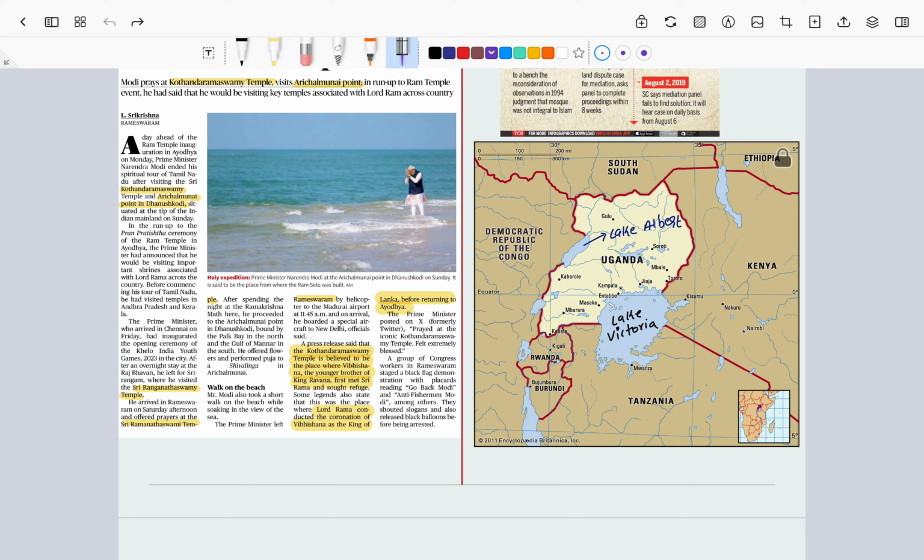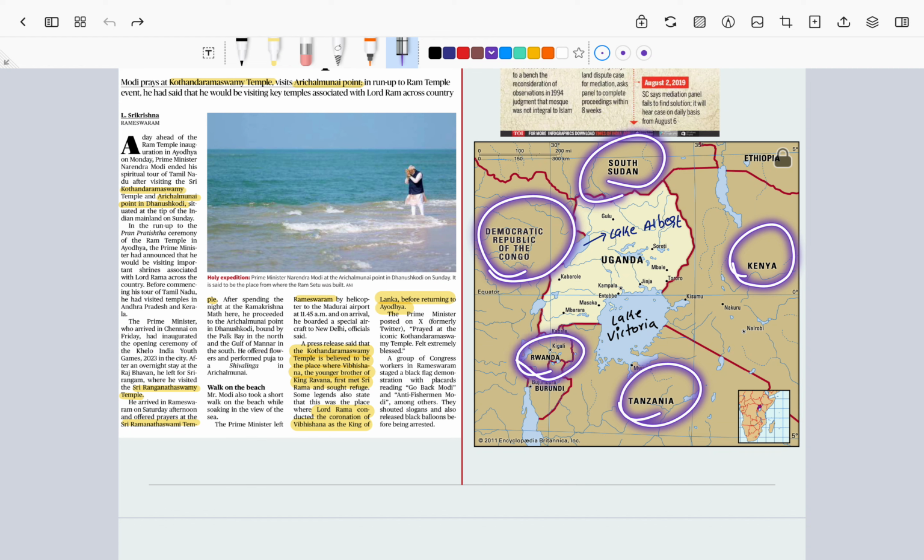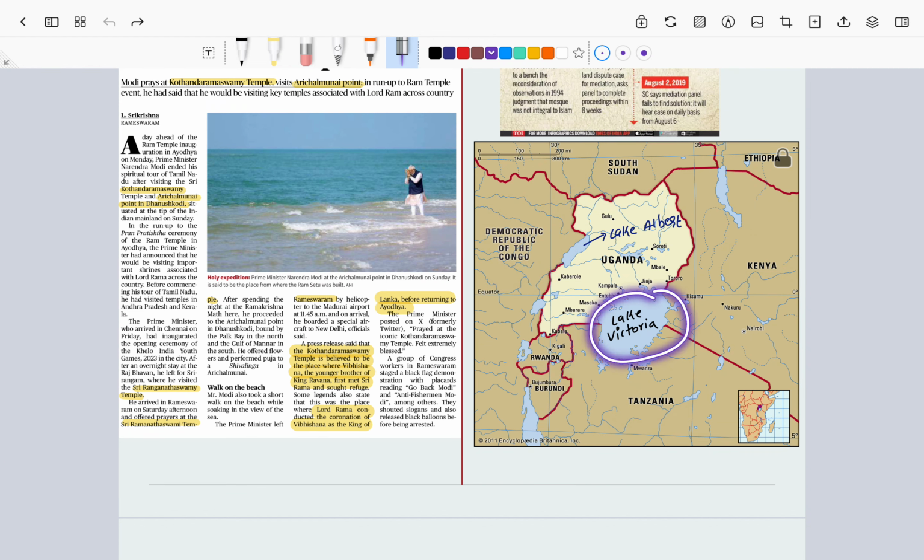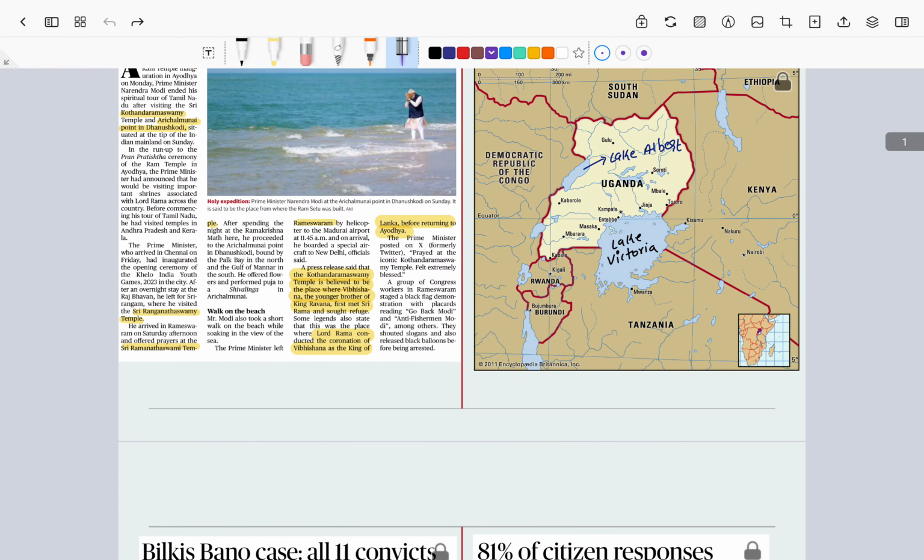Uganda is surrounded by Kenya, South Sudan, the Democratic Republic of Congo, Tanzania, and Rwanda. Right? Uganda is also surrounded by Lake Victoria and Lake Albert. Lake Victoria is in the southern part, and Lake Albert is in the northern part, not exactly northern, northwestern part. Right? Now this is important. The location of Uganda is important here.